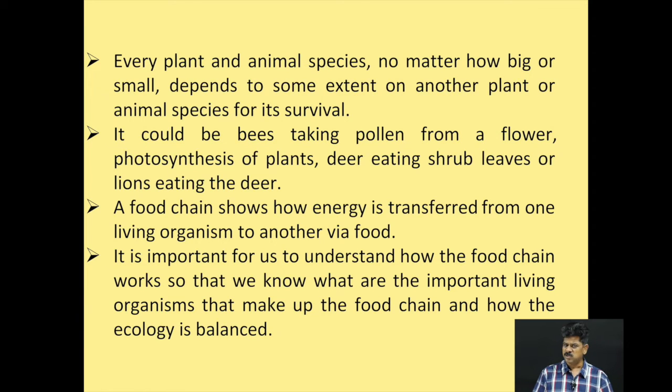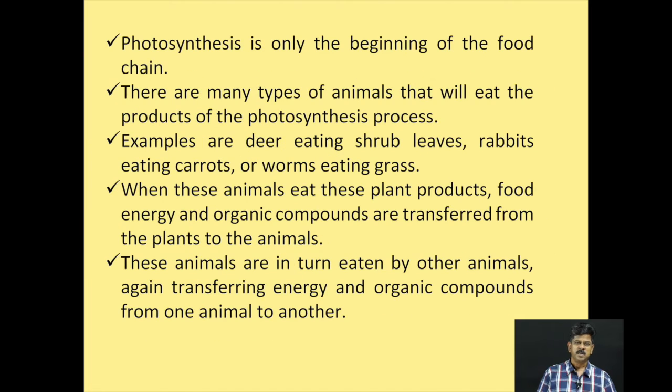And it is also important for us to understand how the food chain is working. By seeing that, we know the importance of the living organisms which make up the food chain, and how the ecology is balanced. So in the food chain, photosynthesis is the beginning of the food chain. There are many types of animals which eat the products of the photosynthesis process, like deer eating the shrub, rabbits eating carrots, and worms eating the grass.